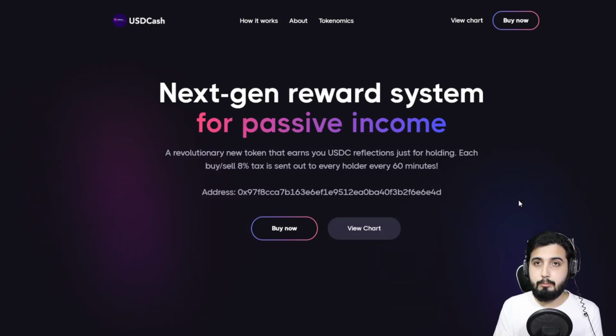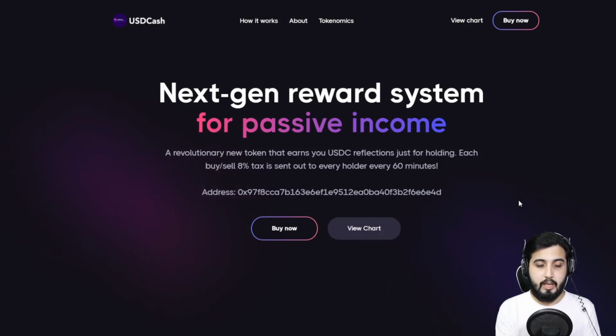Now, USDC is basically a stable coin. It's pegged to the American US dollars, so the value of the USDC is basically the same as the American US dollars. Now, that token USDC is actually on the Ethereum network, and this project is on the Binance Smart Chain network. So in this, you're going to get rewarded in Binance pegged USDC.